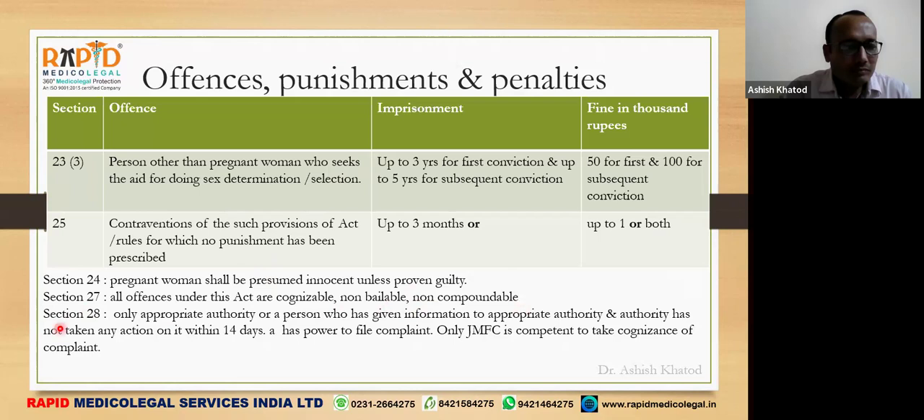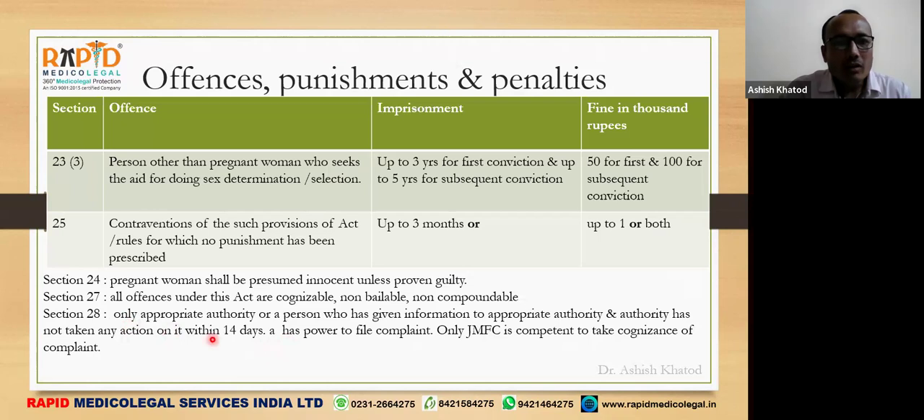And Section 28 says that only the appropriate authority, or a person who has given information to the appropriate authority and the authority has not taken any action on it within 14 days, then such person has a power to file a complaint, and only JMFC is competent to take cognizance of the offense. Means see what happened, a police officer on its own cannot register the FIR.